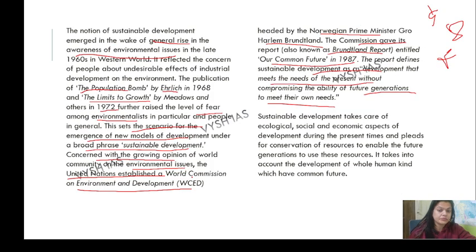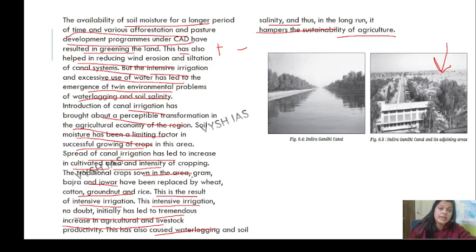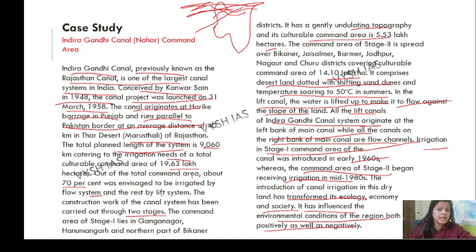Alright. Other than that, among case studies we have talked about the Indira Gandhi Canal, just 2 parts. One is stage 1 and stage 2, that talks about the flow system, and the other part is the lift system. Even if you do not remember the districts properly, just remember it's more about the Rajasthan canal. So the students from Rajasthan, RPSC ones, just pay attention to this section more. For the UPSC ones, just basic knowledge about it will be more than enough for you.